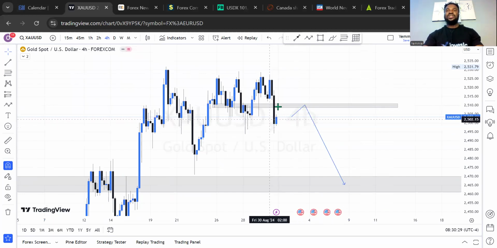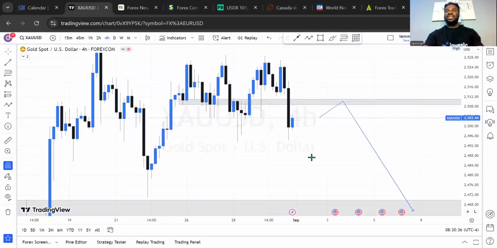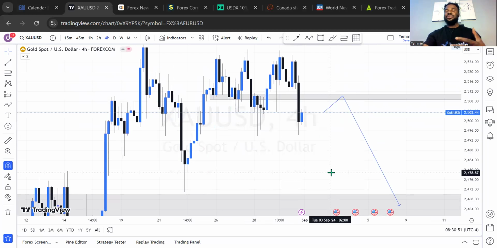for the past 4-hour candlestick of last trading week, or last trading day of the last week, which was this candle right here. So with this that you've seen, you see that this candlestick was a very bearish momentum, has a very high bearish momentum, and that information leaves us with just a bias to expect more of a buy into this price range before we can see more sell opportunity. It would be better we wait for the market to go to a premium price level before we sell, and the market to go to a discounted price level before we buy.